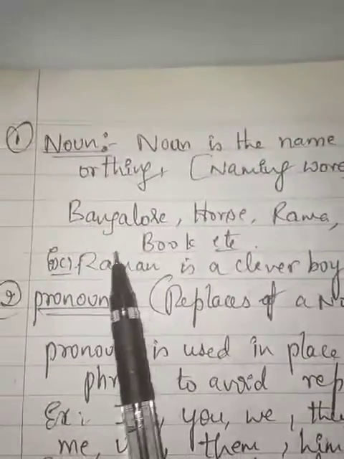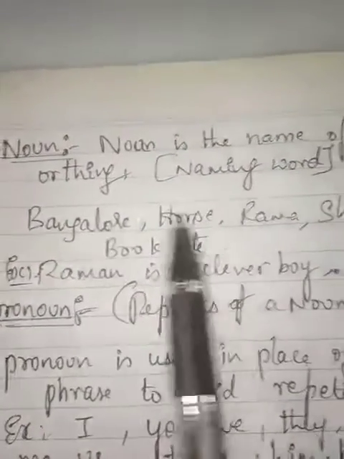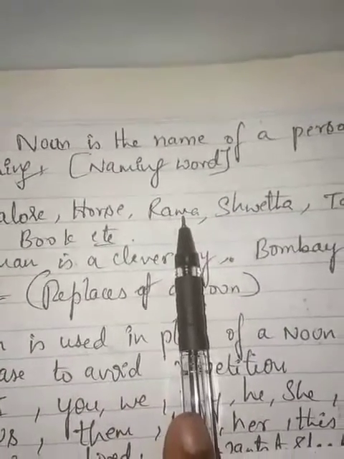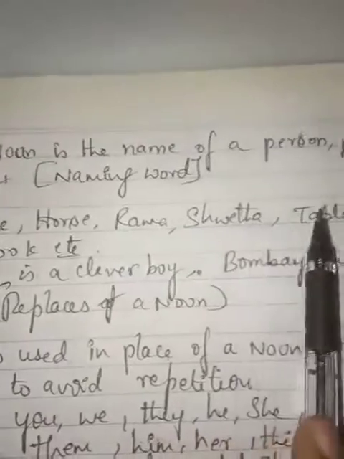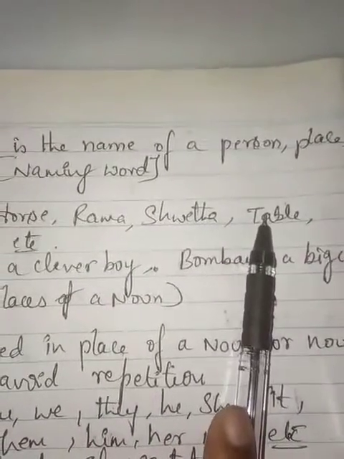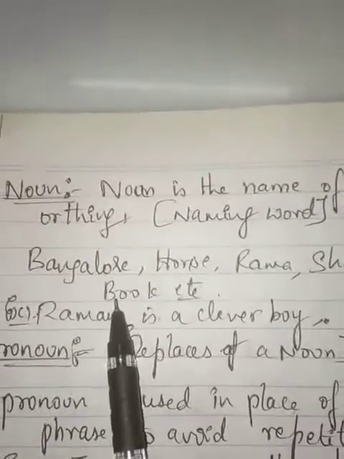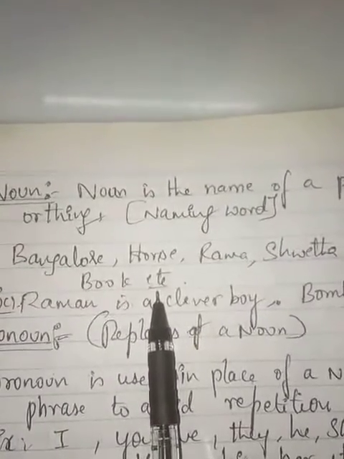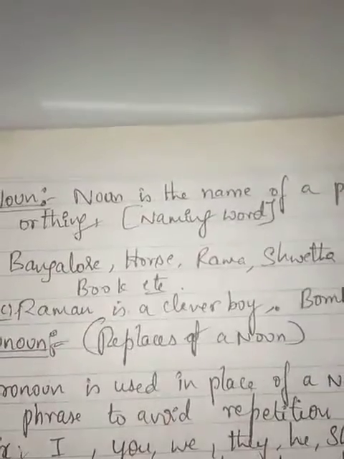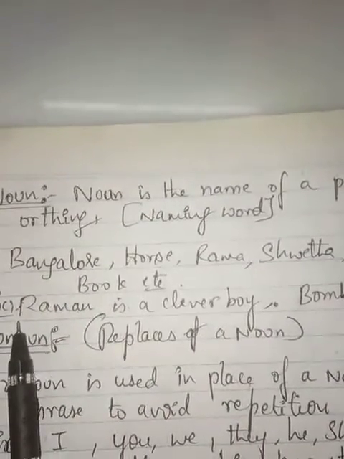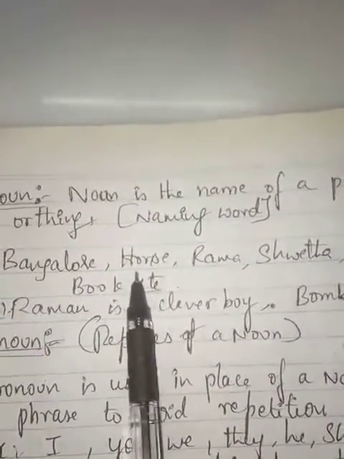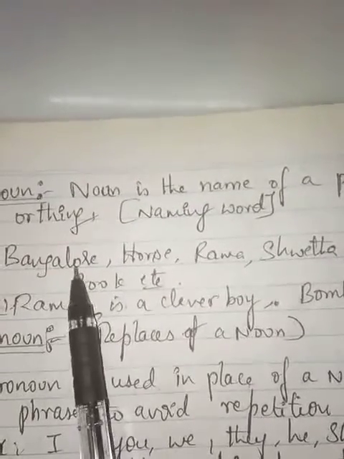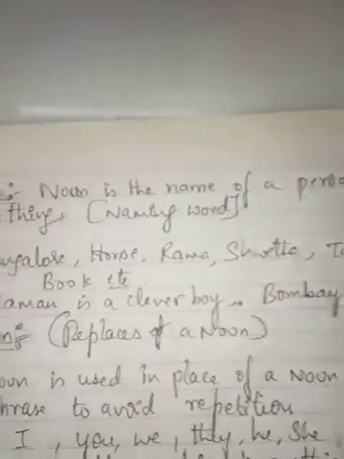For example, Bangalore is a place. Horse is the name of an animal. Rama is a person name. Shweta. Table is the name of a thing. Book, etc. So these are the names which are denoted by a noun, as these are the names of a particular thing, place, or person. So this is the noun form. Noun is the name of a person, place, or a thing.